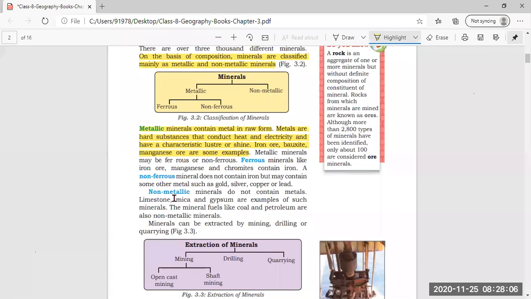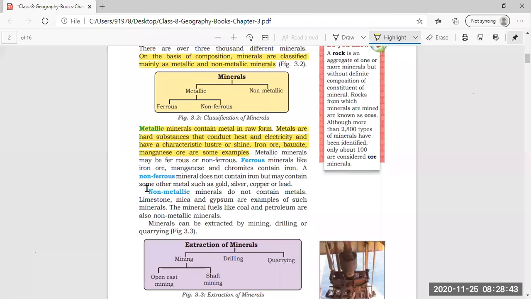Now, metallic minerals may be ferrous and non-ferrous. As we have seen earlier, metallic minerals are again divided into two parts, ferrous and non-ferrous. We have understood that metallic minerals contain metals, and these metals are very hard in substance and have a little bit of shine, a shining quality. Now, what are ferrous?